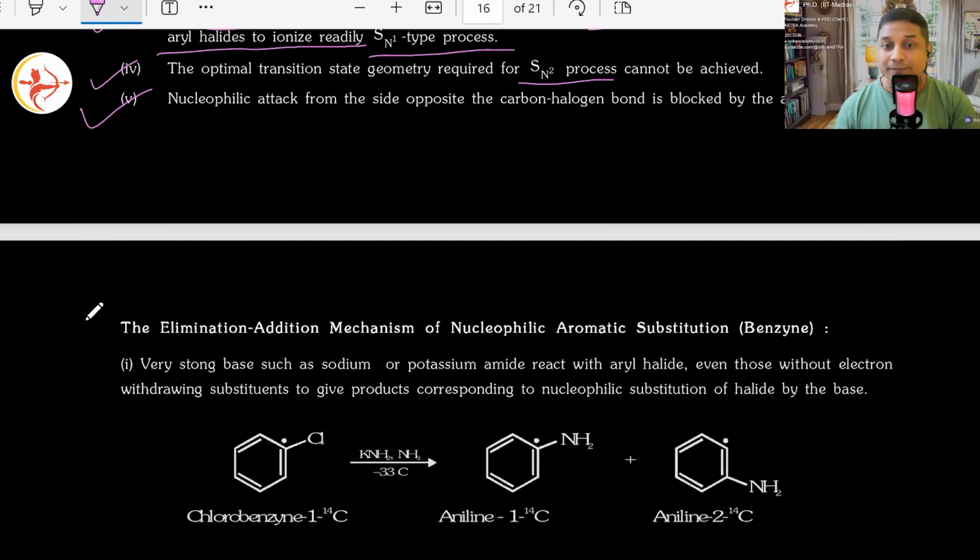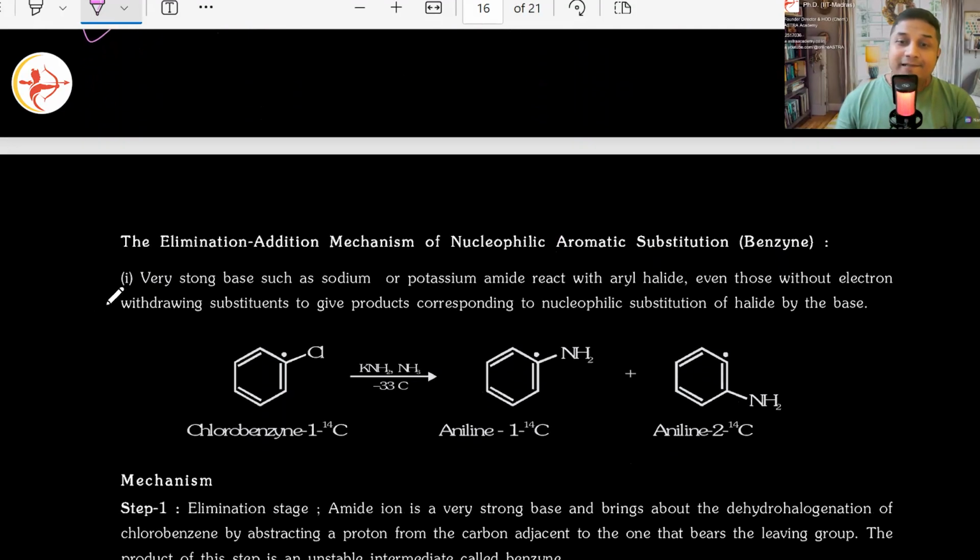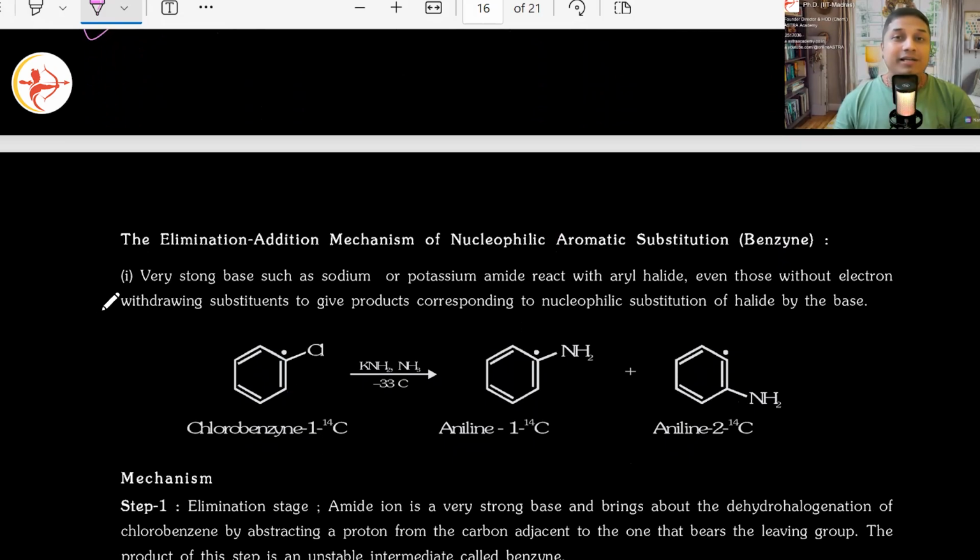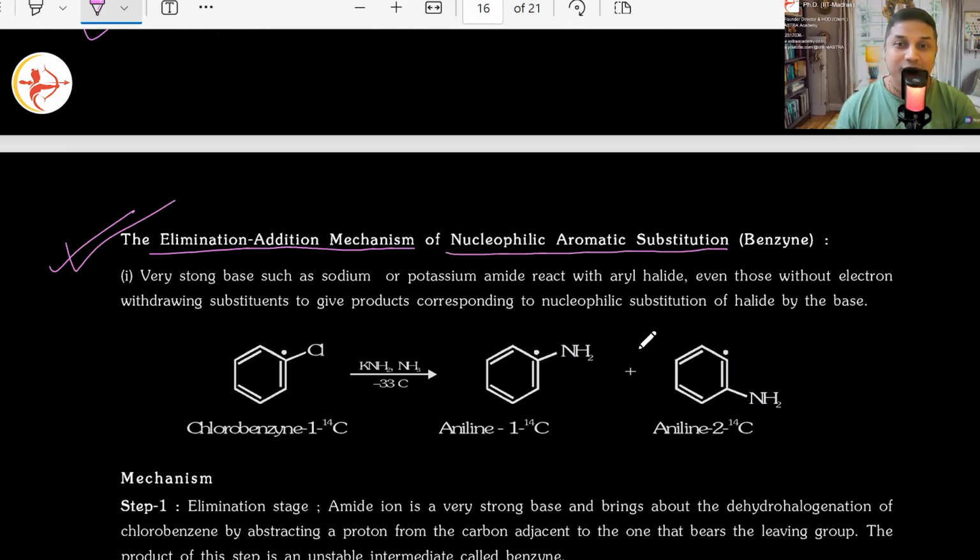Are we good? But they do participate in some type of reaction, and there is a special reaction which is called the elimination addition mechanism of nucleophilic aromatic substitution. They do lead to formation of nucleophilic substitution. What is this, sir? You were saying it doesn't happen.